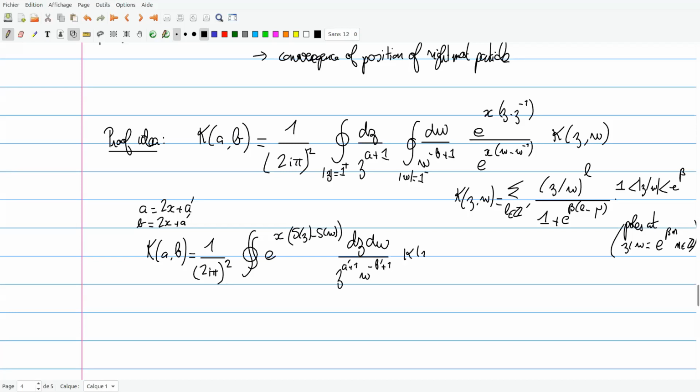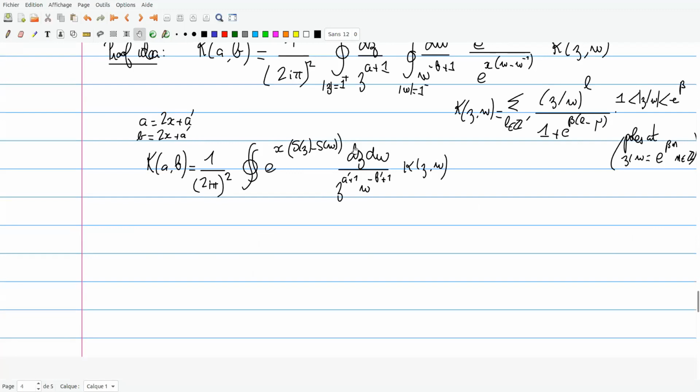And I have still this kappa of z over w, which I have not defined yet. By the way, I didn't say that using z of modulus just a bit above 1 and w just a bit below 1 only gives a prescription on the way you encircle the pole of kappa at z equal to w.